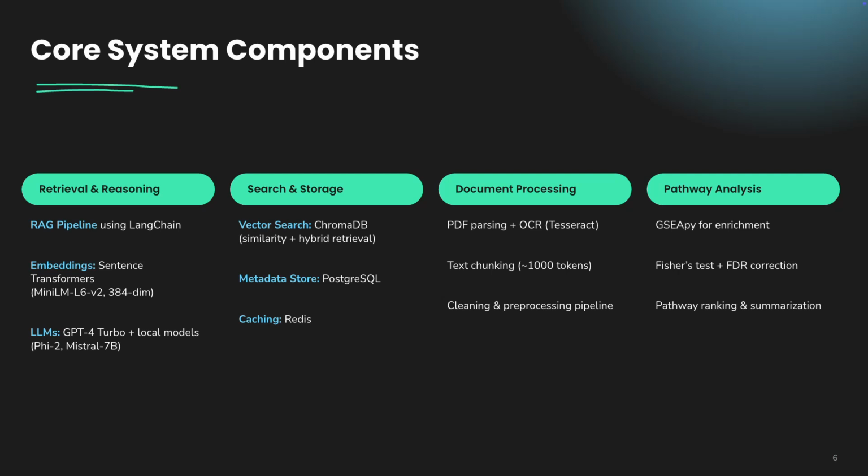Coming to retrieval and reasoning, we leverage a mix of large language models, including GPT-4 Turbo and local models like Phi-2, for precise information extraction and reasoning. And finally, the pathway analysis. For this, we use components like GSEApy, Fisher's test, FDR correction, and MSigDB to perform the pathway enrichment and summarization and provide deep biological insights.